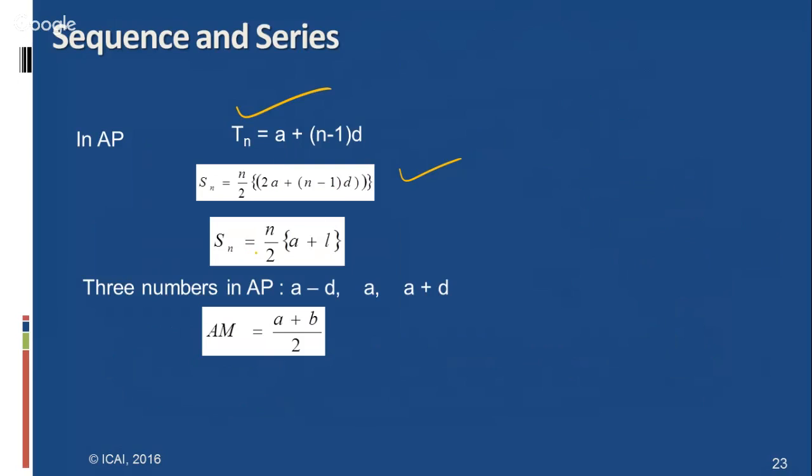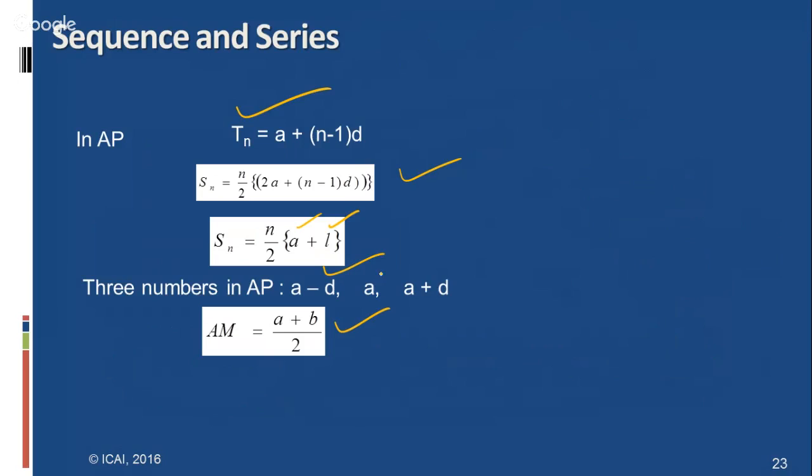If we know the first term and the last term, the formula is n by 2 into a plus l. If we have to insert arithmetic means between the first and last terms, the arithmetic mean is a plus b by 2.